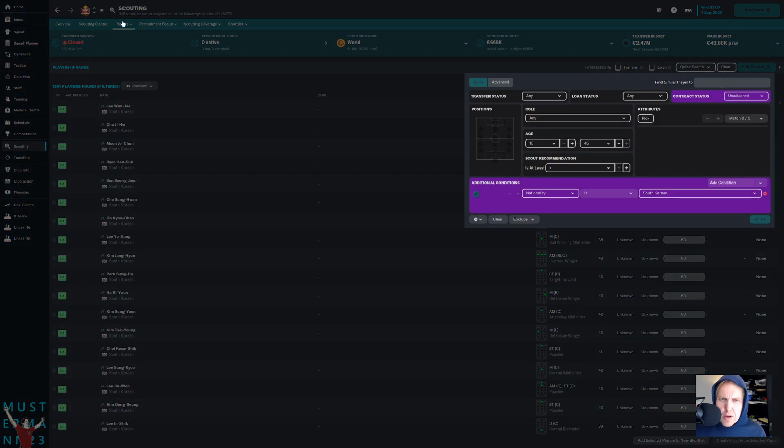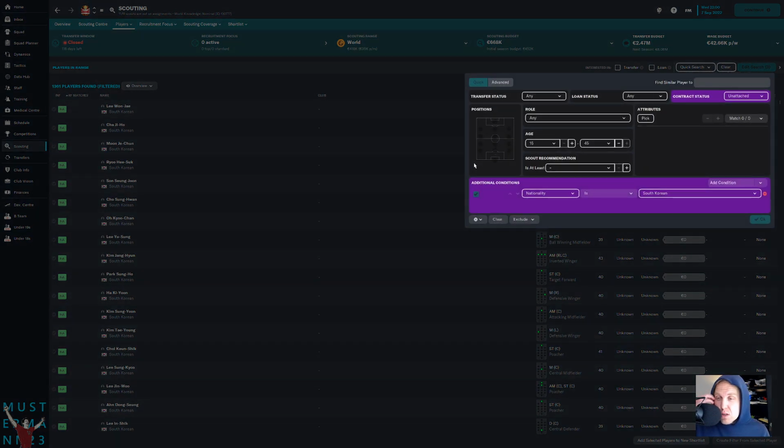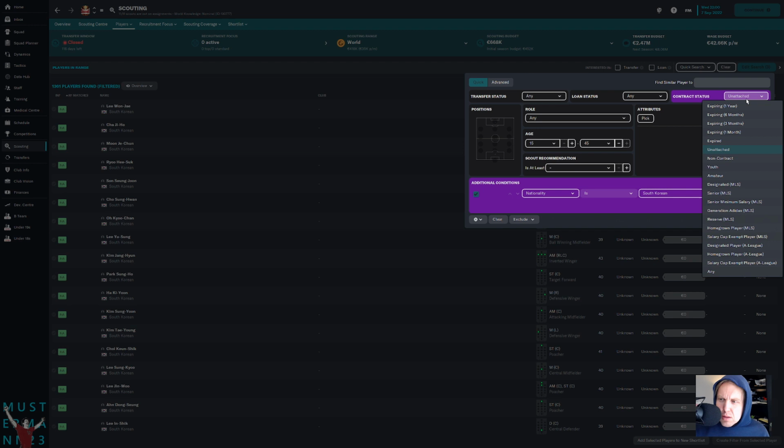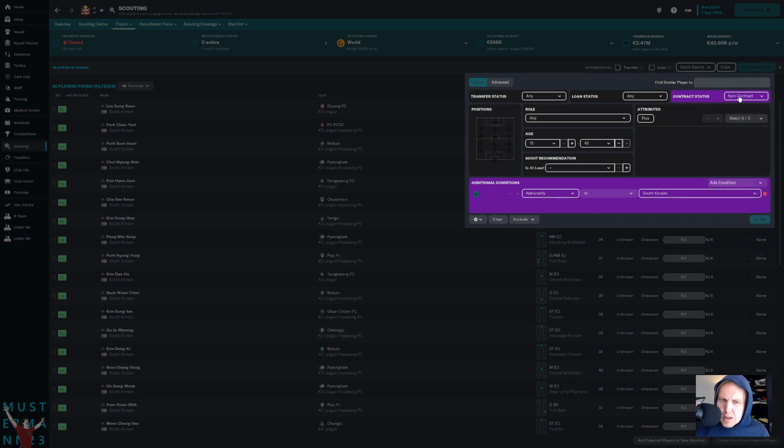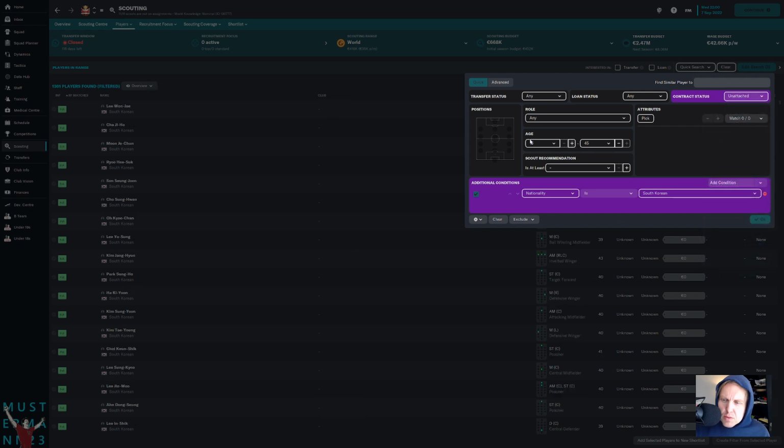So you go over here to scouting. You do this a little bit slower. You go to scouting and up to players, and then to players in range. That's where it is now. You can go over here to edit search, and you can look for players who are unattached to their contract. You can also look at guys who are non-contract if you want. We'll look at just unattached players for the time being.